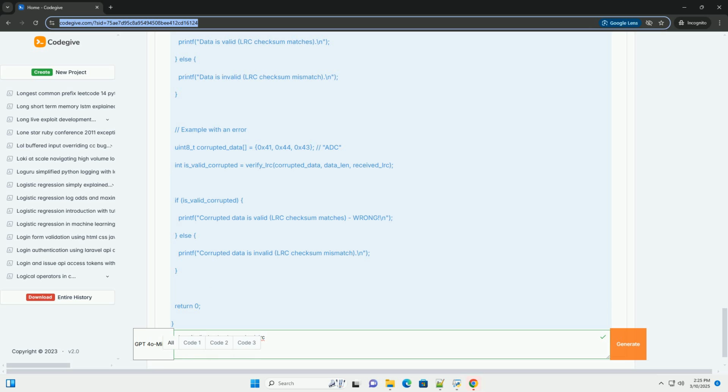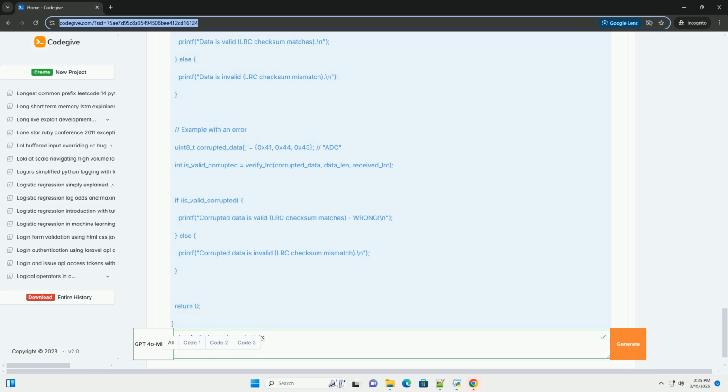Finally, it returns the calculated LRC value, an integer. verify_LRC(data, received_LRC): this function takes the data and the received LRC value as input. It recalculates the LRC using calculate_LRC(data), and compares the result with the received_LRC. It returns true if they match, indicating a valid checksum, and false otherwise.